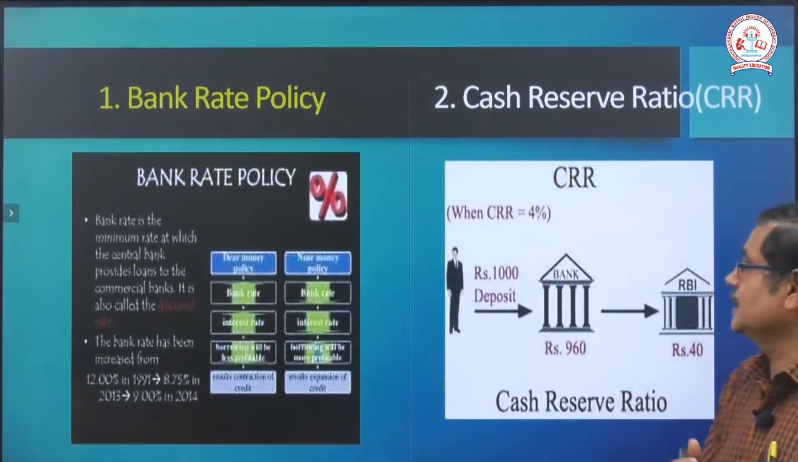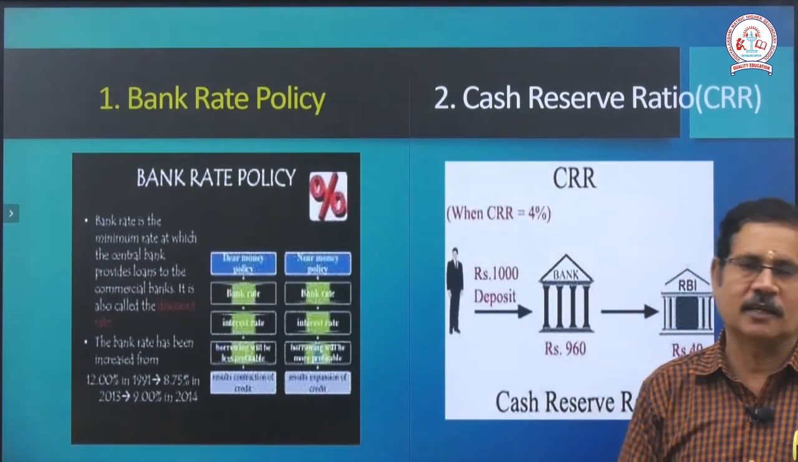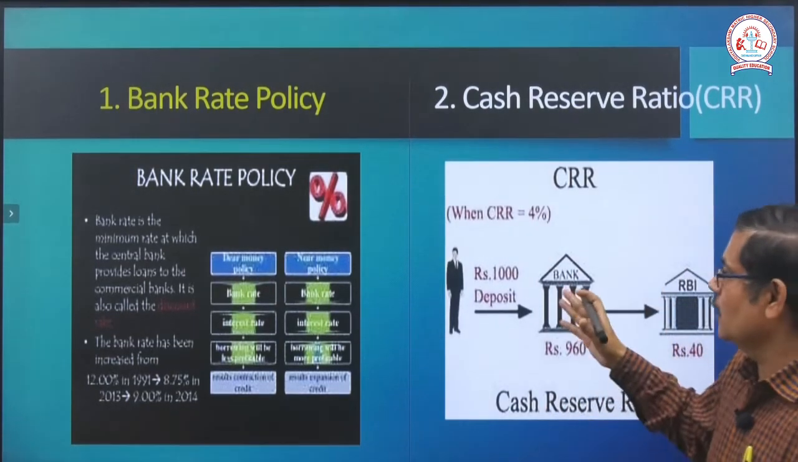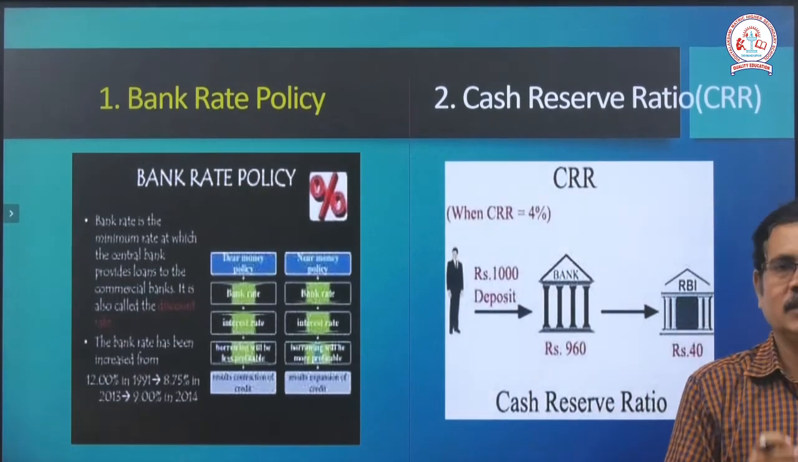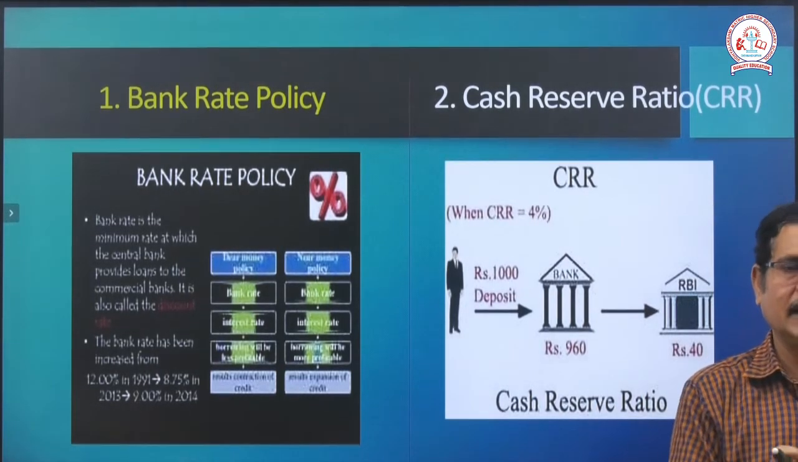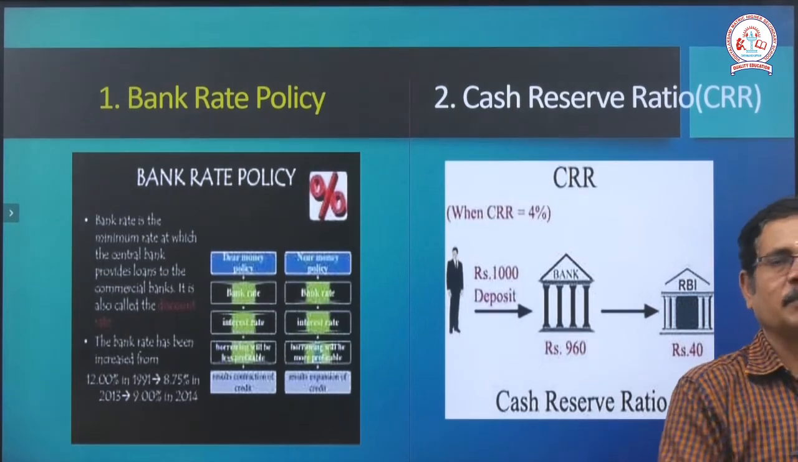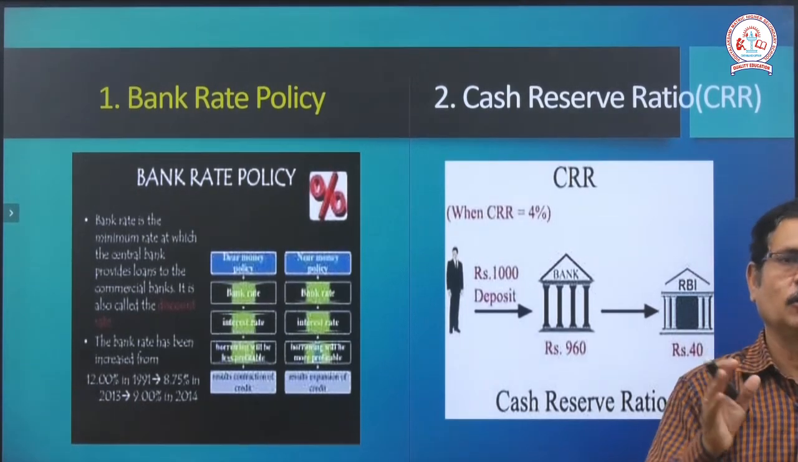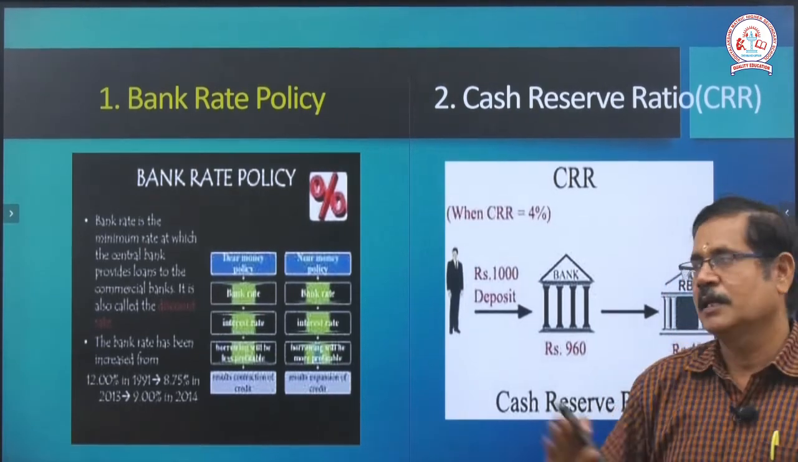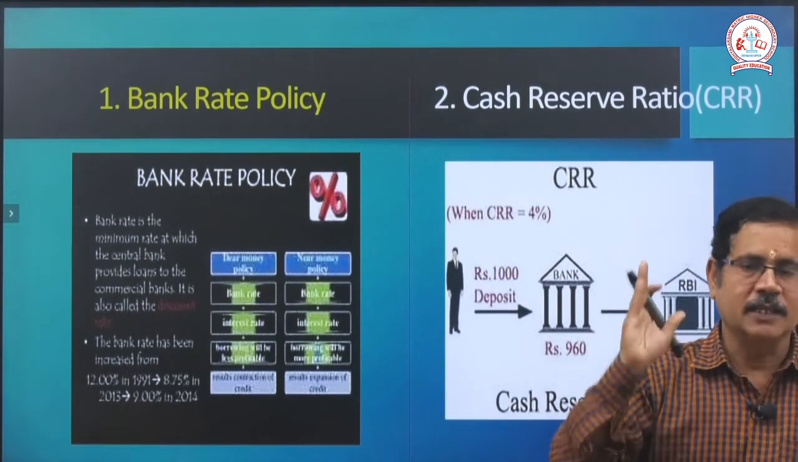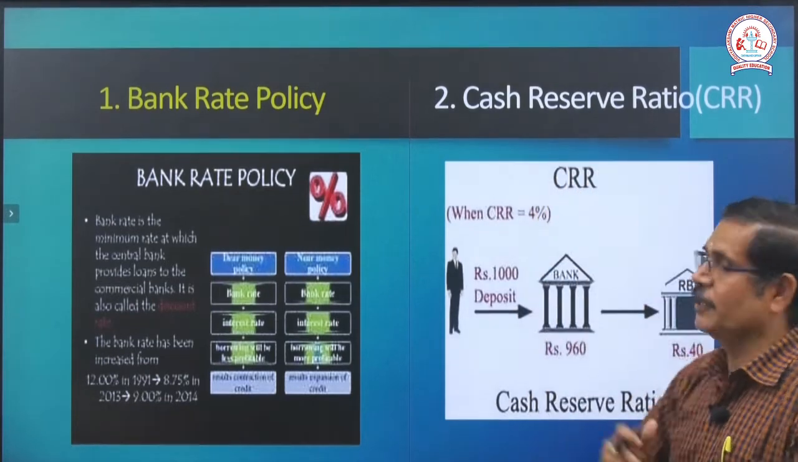Then after that, the cash reserve ratio, shortly CRR. Cash reserve ratio means all the commercial banks must compulsorily deposit a minimum amount with the Reserve Bank of India. For example, if you take 100 rupees, 40 rupees is compulsorily deposited as a compulsory reserve with the Reserve Bank of India.